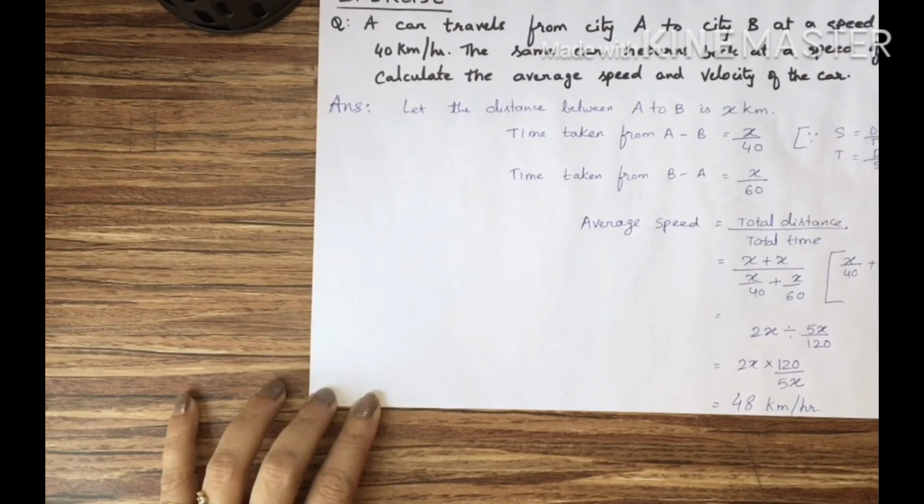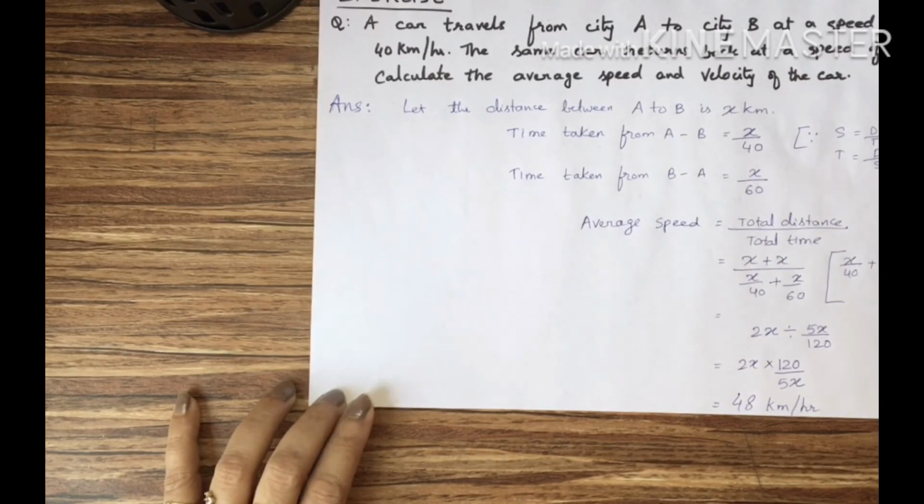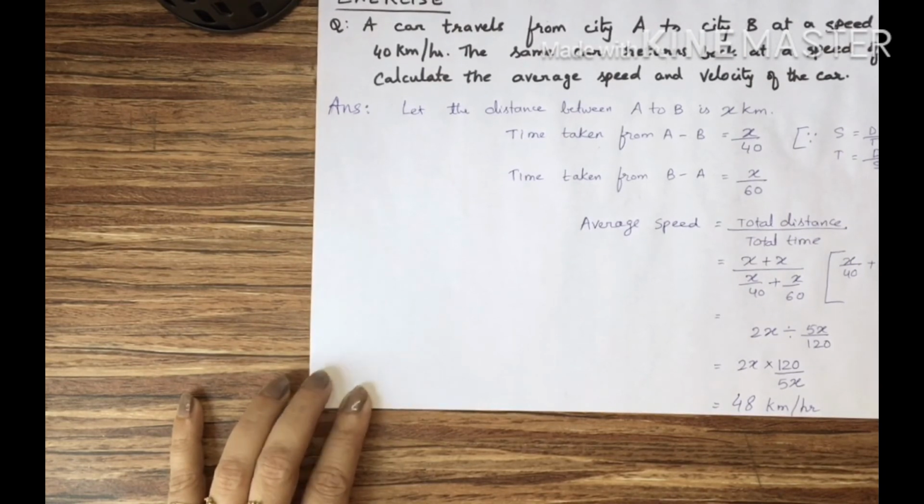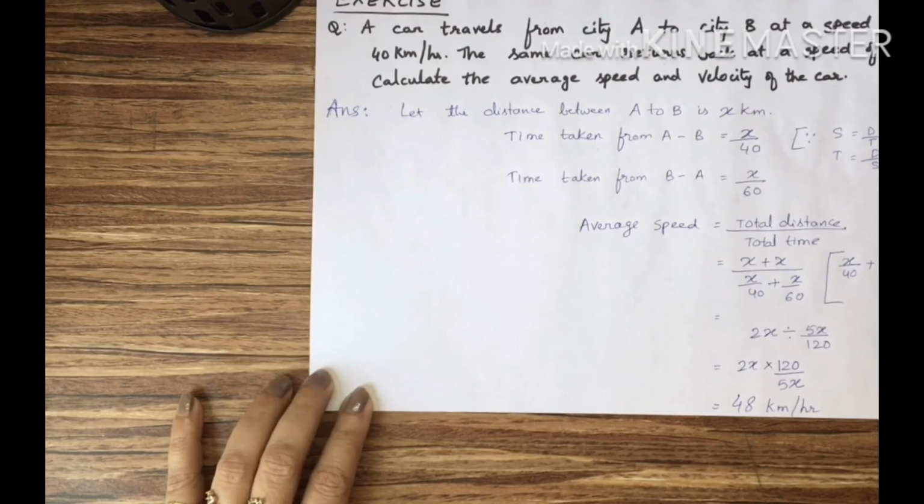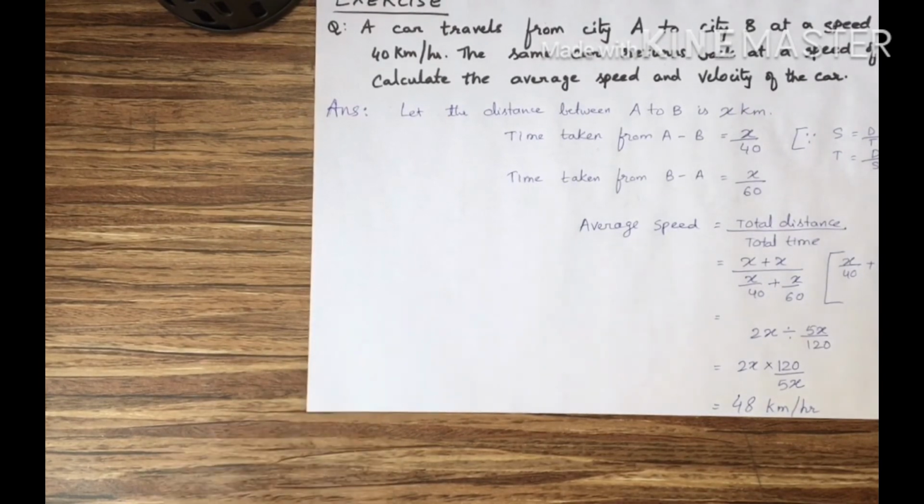Don't make a mistake. Just adding these two and dividing by 2 will not give you average speed, students. Many a times students make this mistake. Average means summing up and dividing by the number of data, but not like that. Here average speed means you have to take distance and time both into consideration. Let the distance between city A and city B be x kilometers. Let us take it as x, unknown.